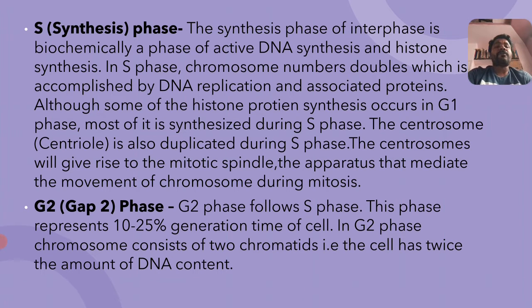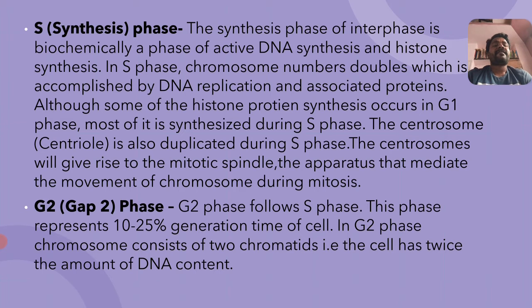Then the centrosome, commonly called a centriole, which is absent in the plant cell but present in the animal cell, is also duplicated during S phase. Means one centriole divides and produces two centrioles. These centrosomes or centrioles will give rise to the mitotic spindles, that is nothing but spindle fibers produced from the centrosomes or centrioles.